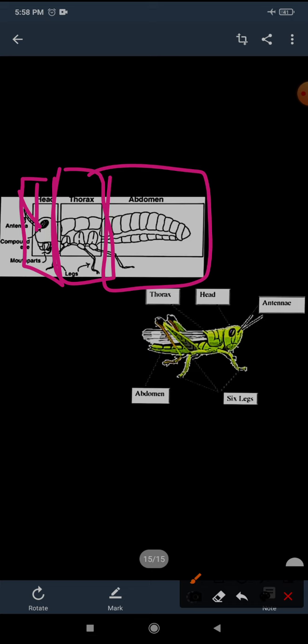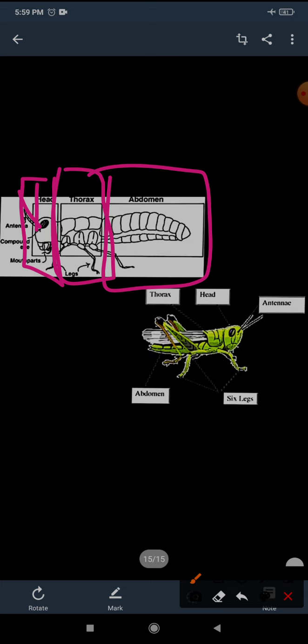Spiracles are small holes in the abdomen, like the two holes in our nose called nostrils. With the help of these, the insect can breathe.